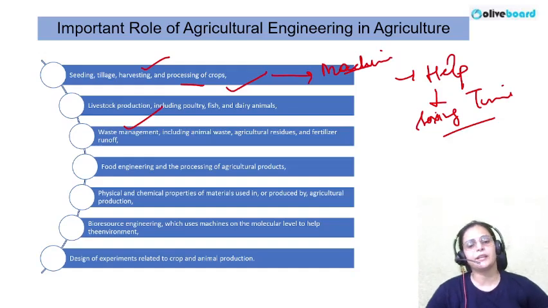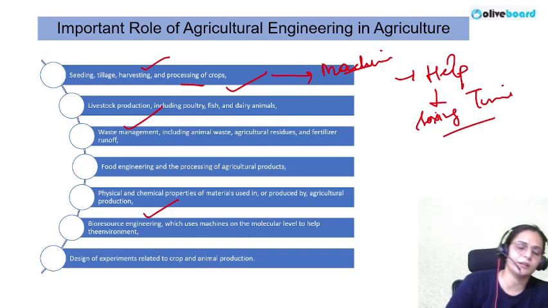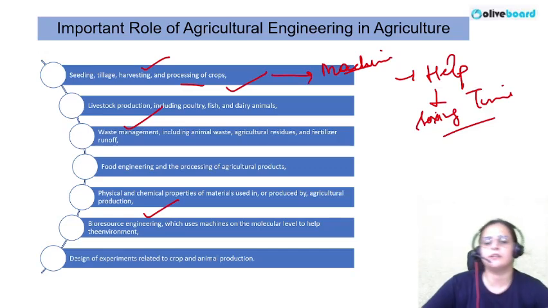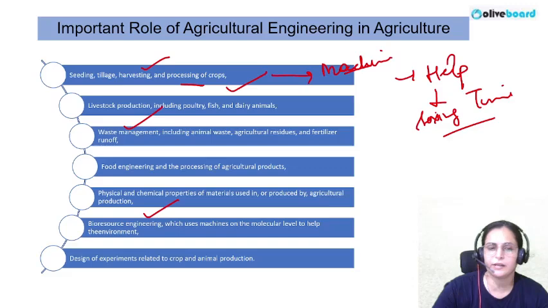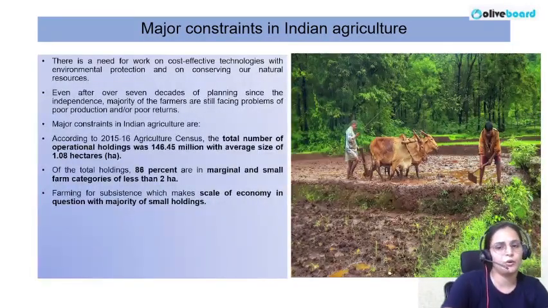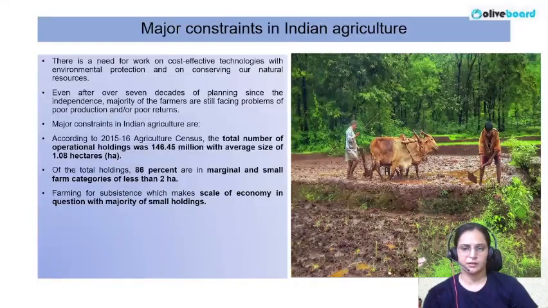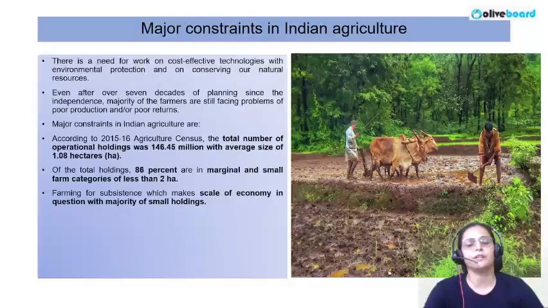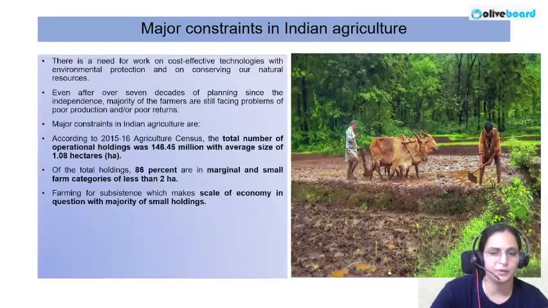Physical and chemical properties of materials used in and produced by agriculture production. Bioresource engineering, where we are using the machines on the molecular level so that the environment will get a great help from it. Design of experiments related to crop and animal production. So these are all the advantages if we start using agriculture engineering practices in our agriculture.